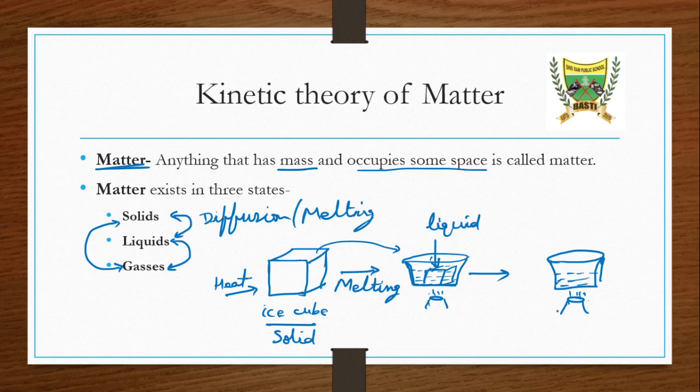Now we have raised the temperature and added more heat. Then at this point we will see some vapors coming out of the vessel, है ना? So this vapor is what? Vapor is a gas. So what we are doing?